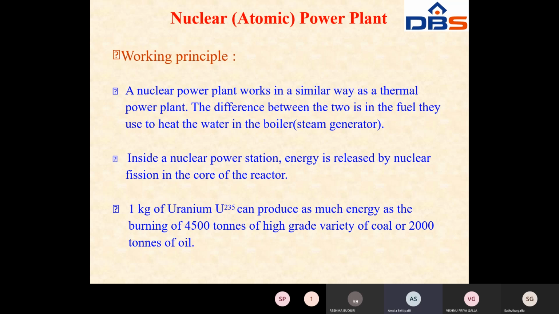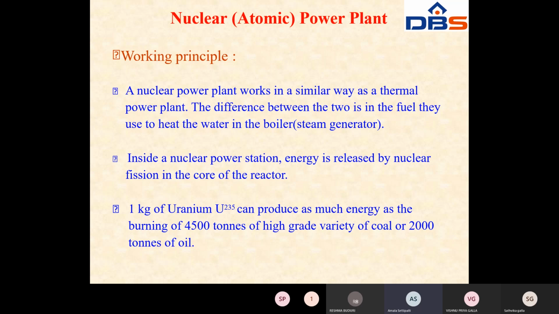Here we use nuclear fuels, that means nuclear elements like uranium and thorium. Mostly we use uranium 235, because it produces very high energy. That's why we always use uranium. So first of all, let us see the working principle.